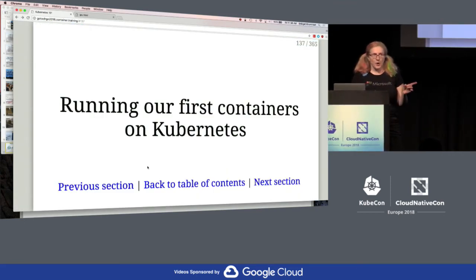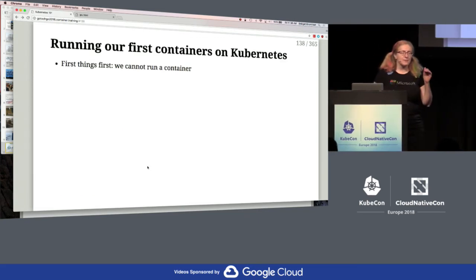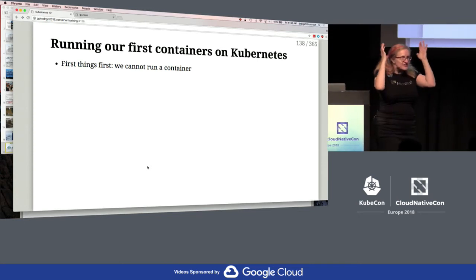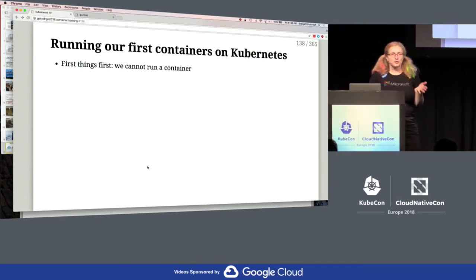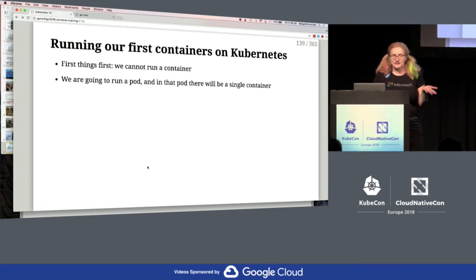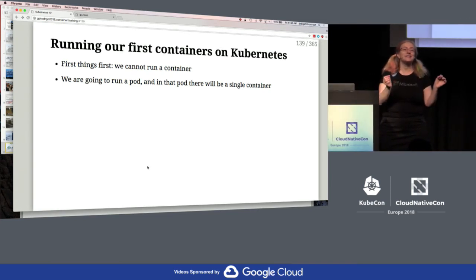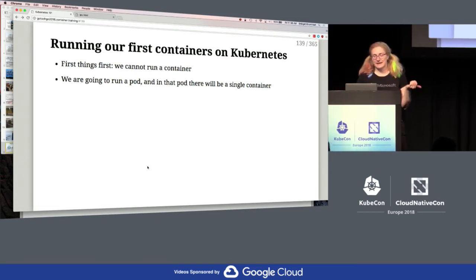Okay, so when we have everything set up, we start by explaining to people, and this is where the abstractions start being a little bit weird, just clarifying that you're not directly interacting with containers, and talking about pods. And I know if you're Kubernetes experts, that all seems completely obvious, but think back to when you weren't a Kubernetes expert. People actually do need this explained.